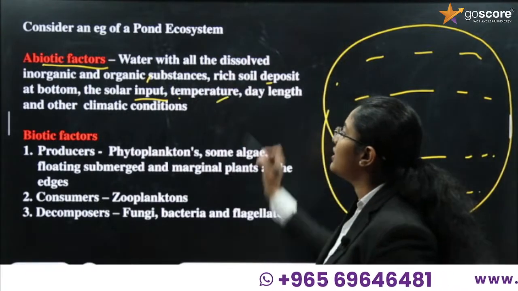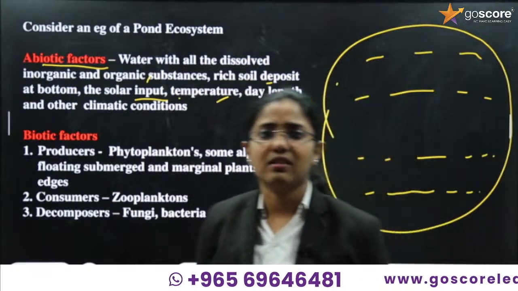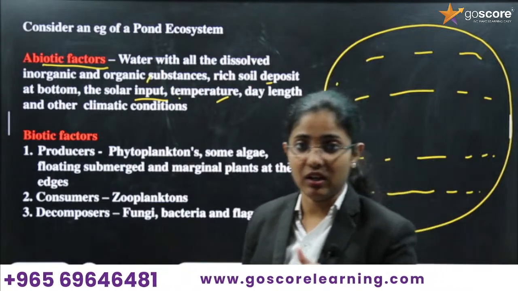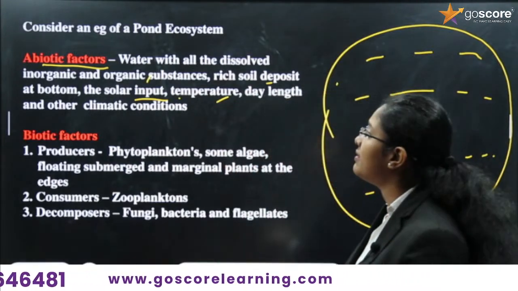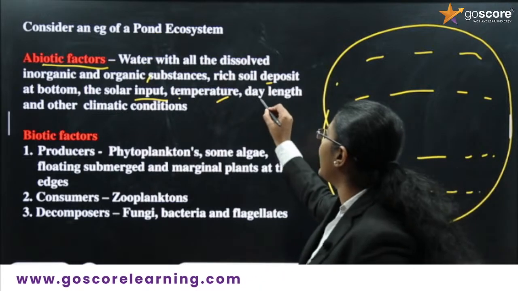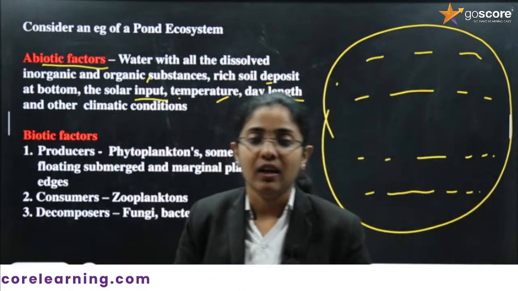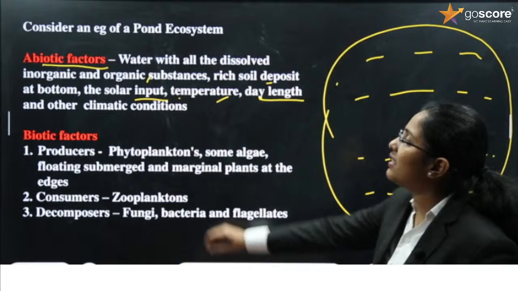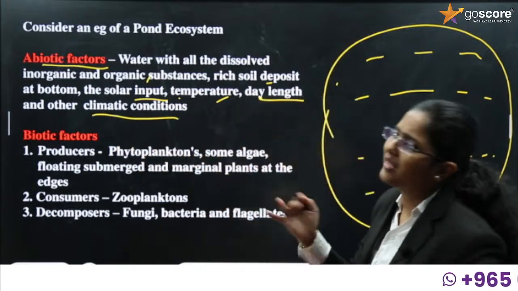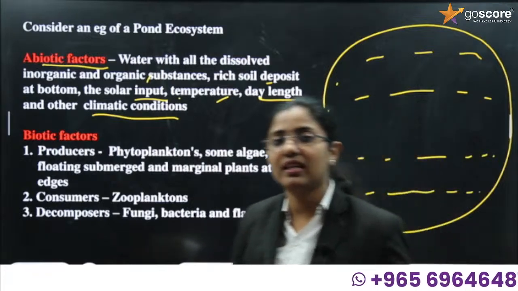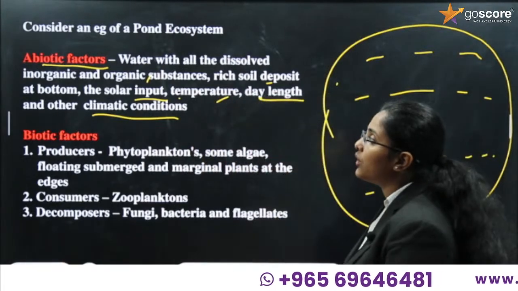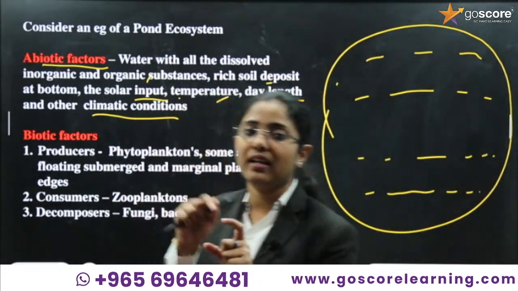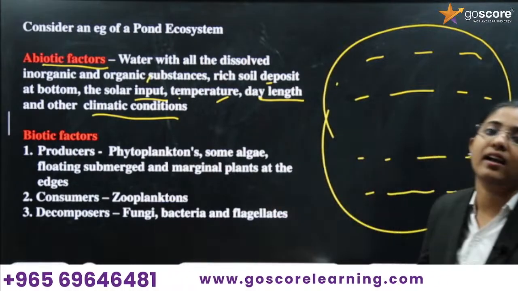Then what is next? It is temperature, different temperatures, right? Sometimes it will be so hot, sometimes it will be so cool. So temperature is included as an abiotic factor. Then day length, how much sunlight is getting into the pond ecosystem, is also considered an abiotic factor. And other climatic conditions, including temperature, weather, etc., can be included in the abiotic factors. All these abiotic factors have to be coordinated with the biotic factors to make an ecosystem.